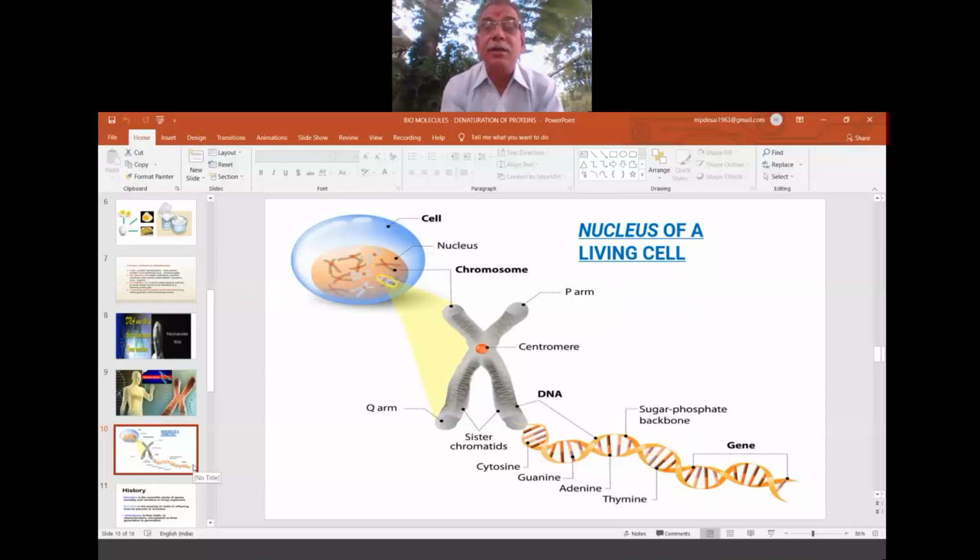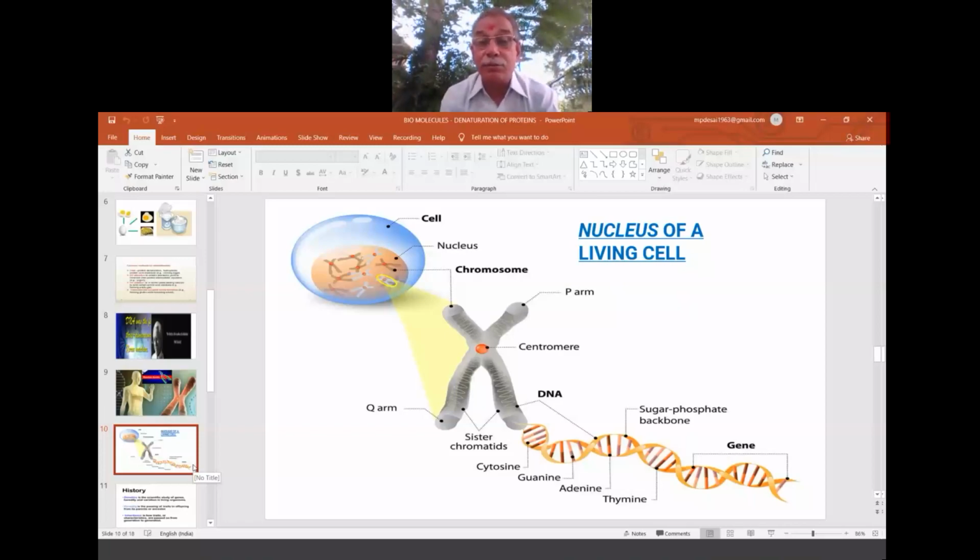So every cell is made up of its nucleus, the main part. Just as the atom has a nucleus, discovered by Ernest Rutherford, in the same way here also the cell has a nucleus. And the nucleus in turn is made up of chromosomes. Chromosomes are very important. They decide all the qualities we have. Why we are like our ancestors.